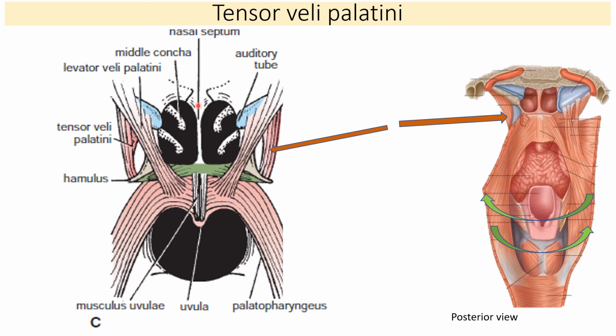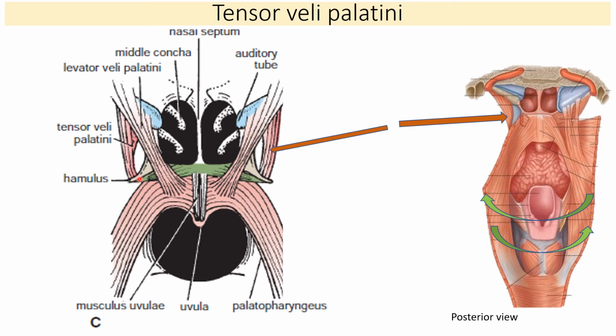Now look at the picture on the left side. This is the nasal septum and these projections are the turbinates, the nasal conchae, dividing the nasal cavity into various parts. These are the projections from the lateral wall of the nose. The middle nasal concha and the inferior nasal concha are seen over here. The superior one, the highest, will be above, which is not visible from this aspect. In the midline, what we can see is the nasal septum.